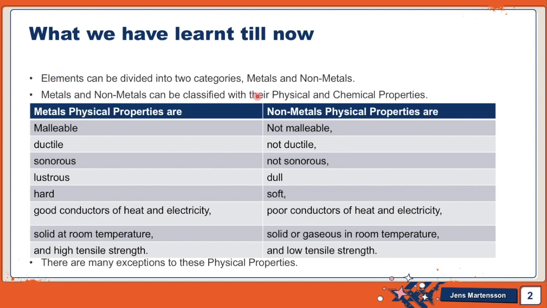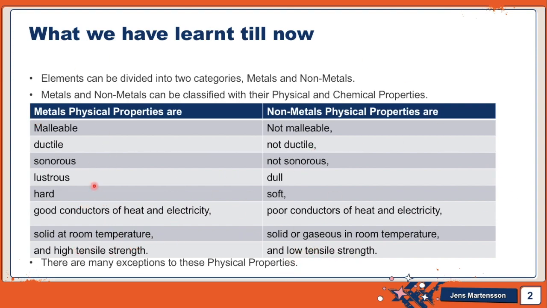Elements can be divided into two categories: metals and non-metals. Metals and non-metals can be classified with physical and chemical properties. Metals are malleable, non-metals are not malleable; ductile, not ductile; sonorous, not sonorous; lustrous, dull; hard, soft; good conductors, poor conductors; solid, or gaseous; high tensile strength, low tensile strength.